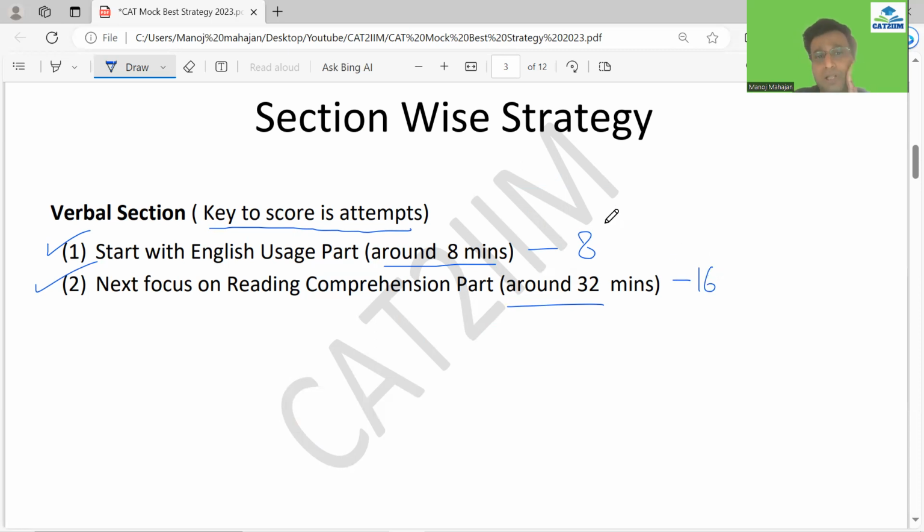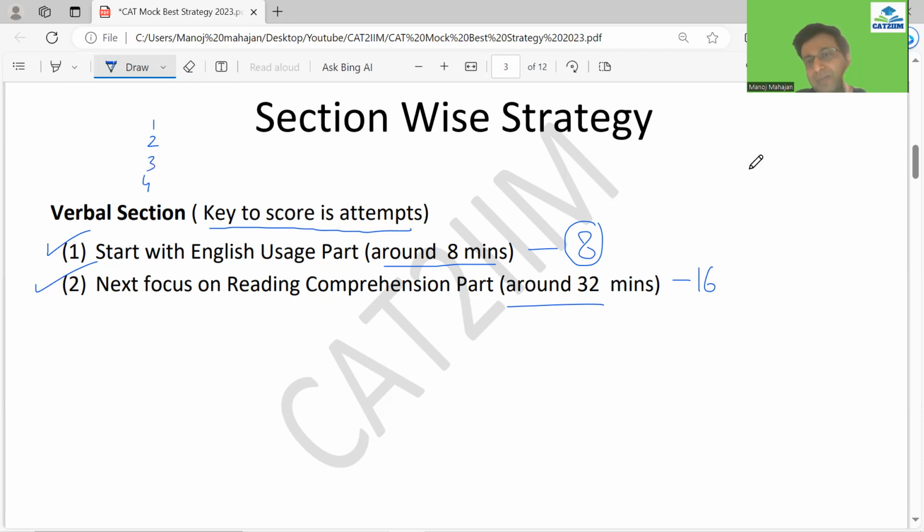What I look for in these 8 minutes: the only area where you may struggle to get them correct would be those parajumbles where you have to insert the sequence. Let's say there are just 4 statements, statement 1, 2, 3, 4.